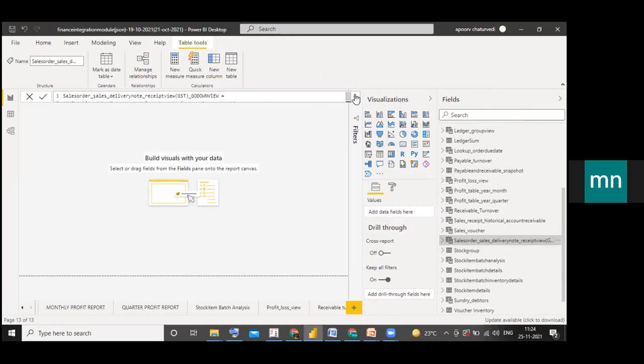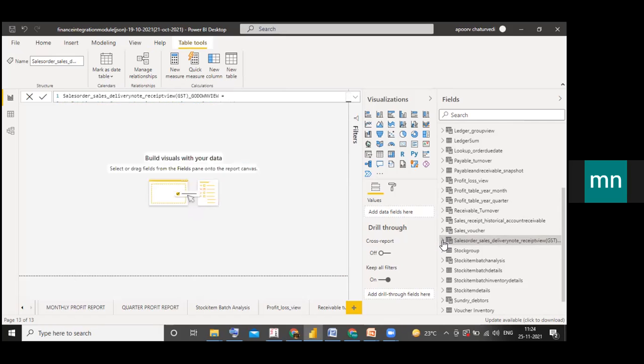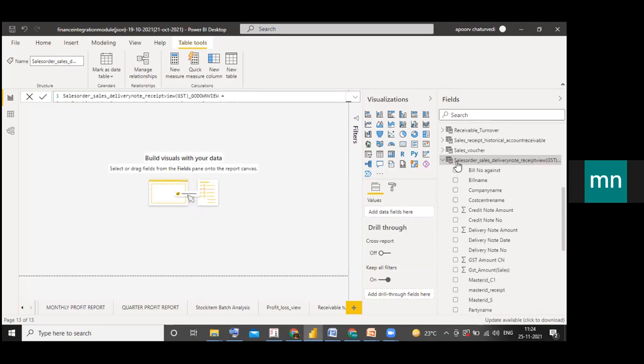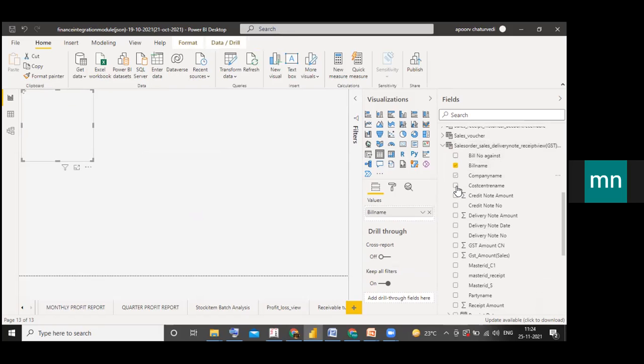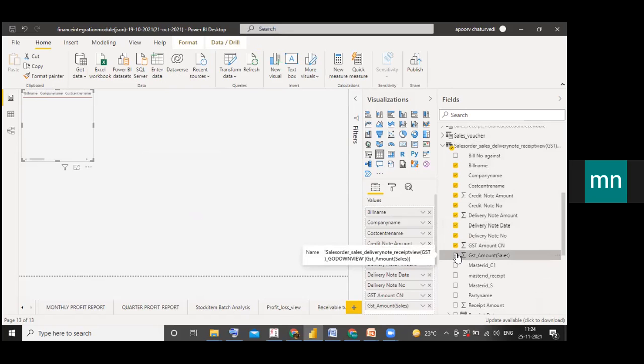So after completion of this code, I go to the sales order, sales delivery total receipt view and select the particular columns which I want here. First of all, I select bill name, company name, cost center name, credit note number, credit note amount, delivery note date, delivery note number, GST credit amount, credit note GST amount, sales, party name. There is probably no data in this.